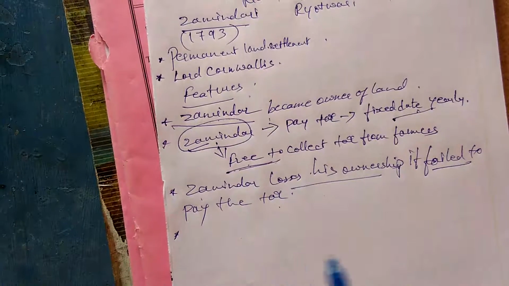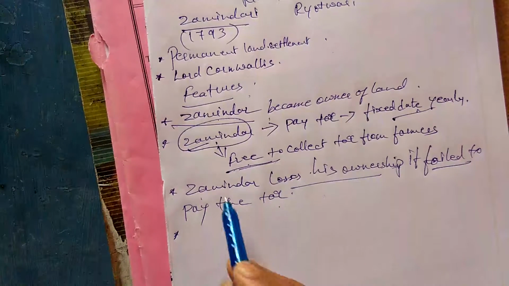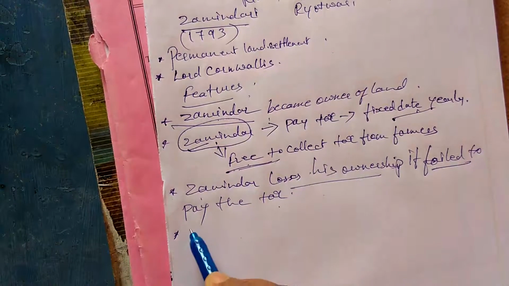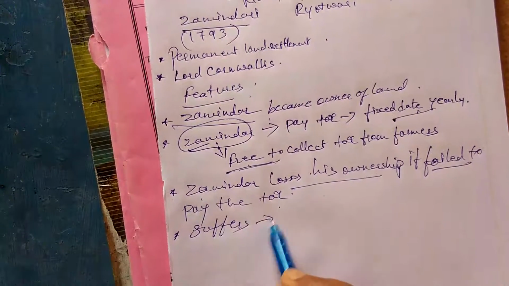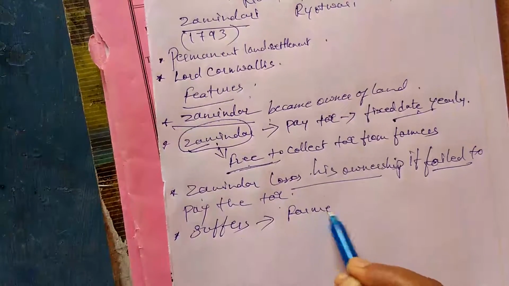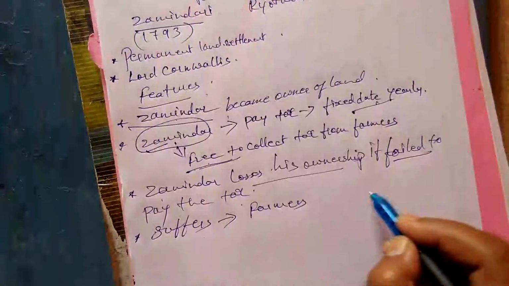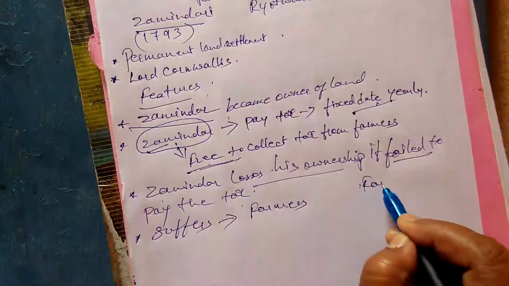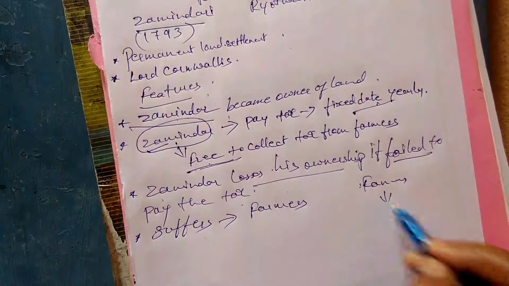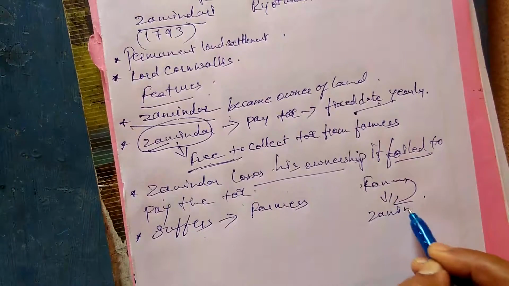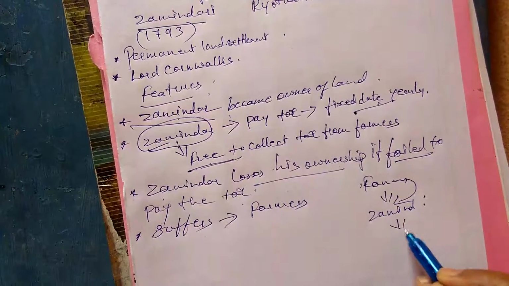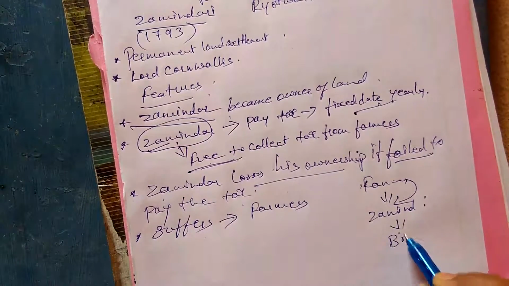But overall, according to this zamindari system, the sufferers of this system were the farmers, because from the farmers zamindars will collect, and from zamindars it will go to the British.